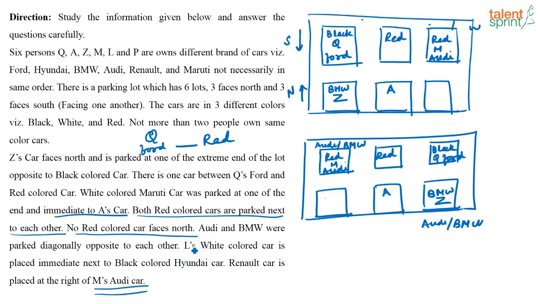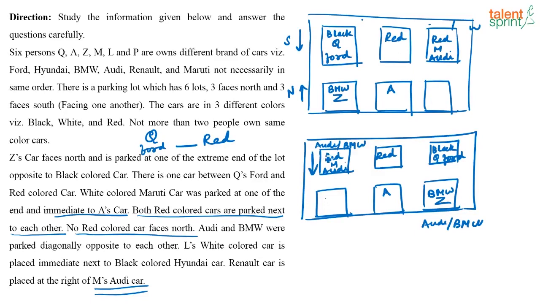Then next, what is given? L's white colored car is placed immediate next to the black colored Hyundai car. Audi and BMW are parked diagonally opposite to each other. The Renault car is placed at the right of M's Audi car. So, here which is the Audi? This is the Audi, right? Now, remember this is facing the south direction.